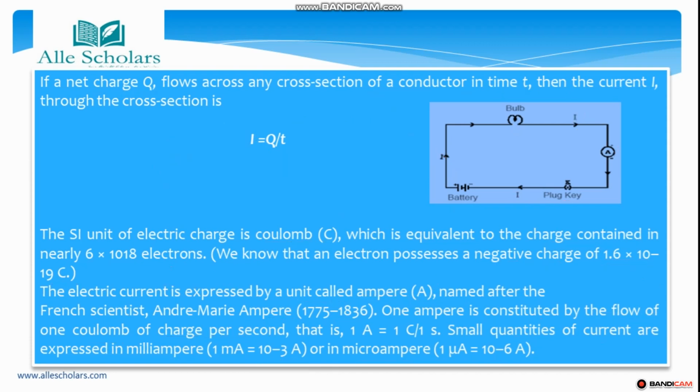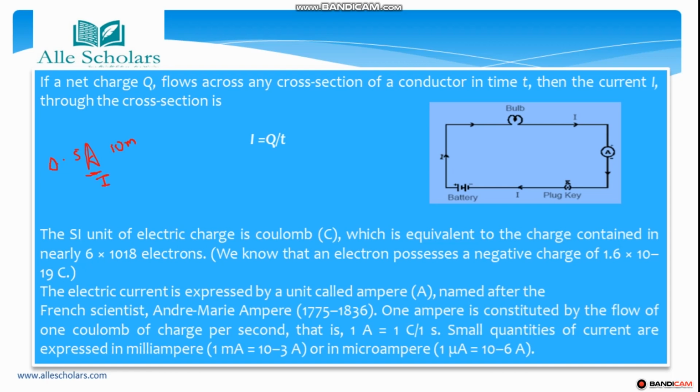Fine. So we can see an example. Suppose a current of 0.5 ampere flows in the filament of an electric bulb for 10 minutes. We have to find the amount of electric charge that flows through. So this is I.